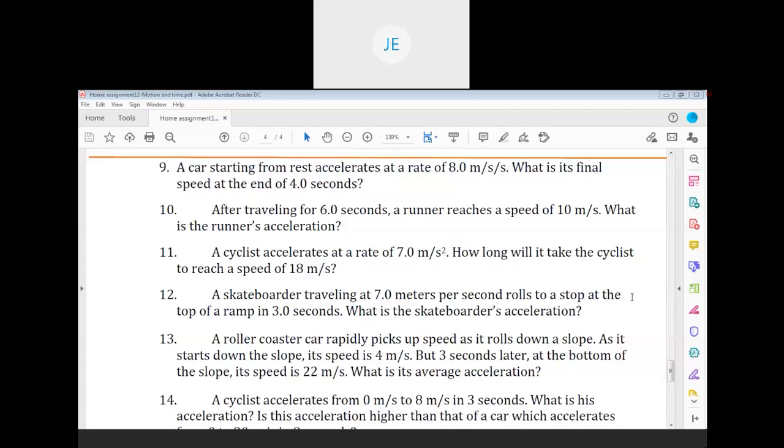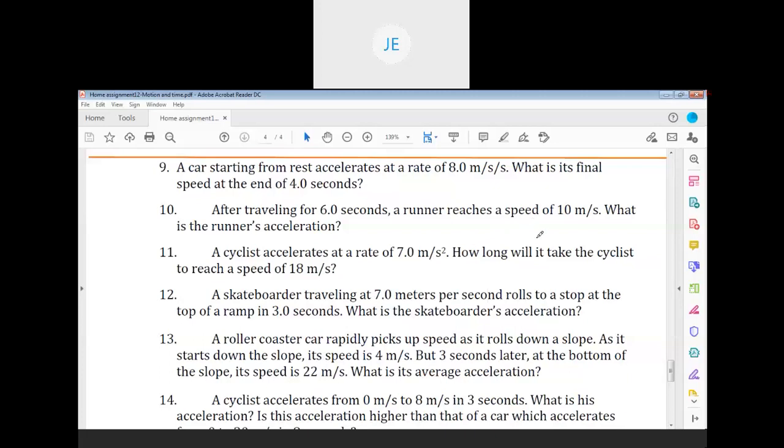The next, 11th one. Shivangi will tell the answer. How long means time you have to find out. That's it. What is the time formula? Time is equal to v minus u by a.